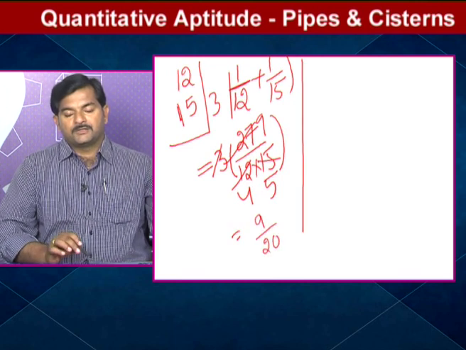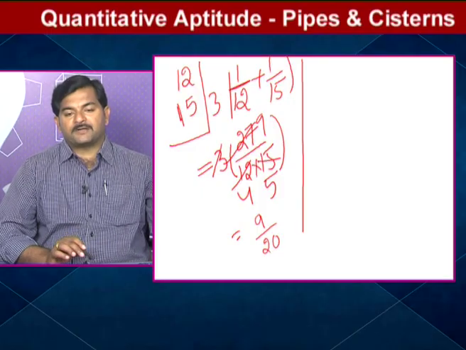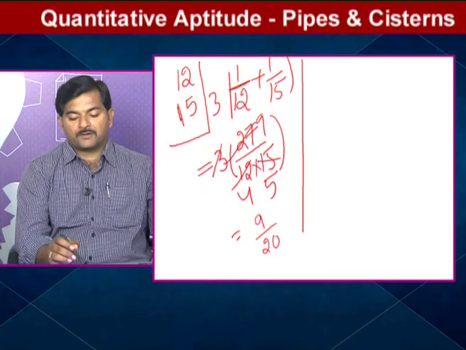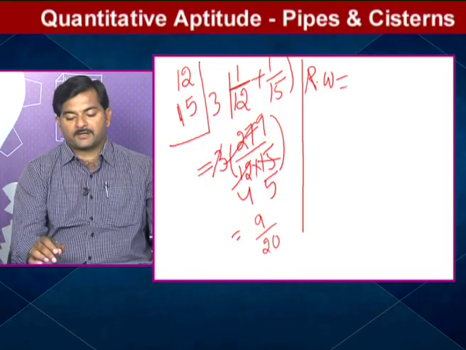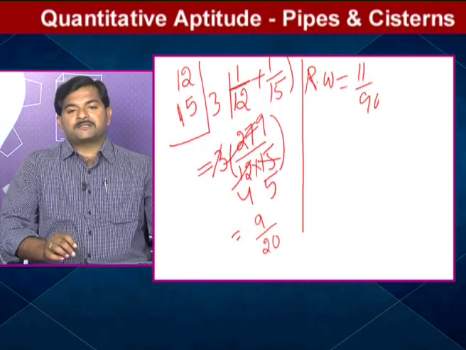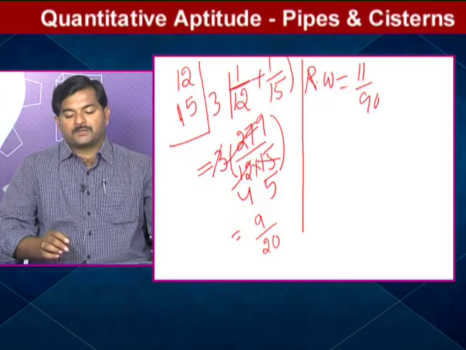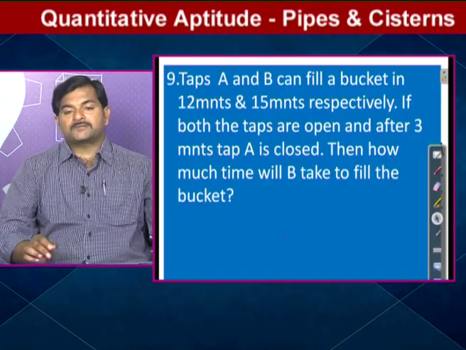So what does it mean? Total capacity is 20. How many parts filled? 3 parts filled in 3 minutes. So now we have to find out the remaining work. Remaining work is 11 by 90. This remaining work should be done by whom now? Which pipe is closed? After 3 minutes tap A is closed. So tap B must do the remaining work, because tap A is closed.